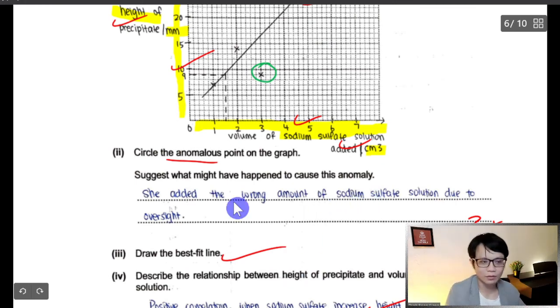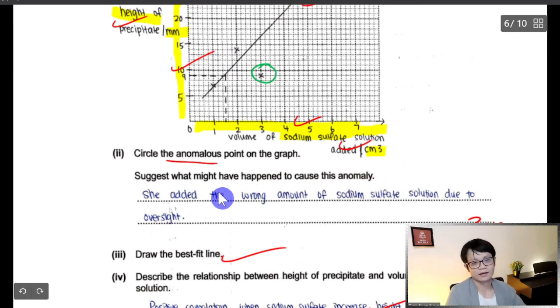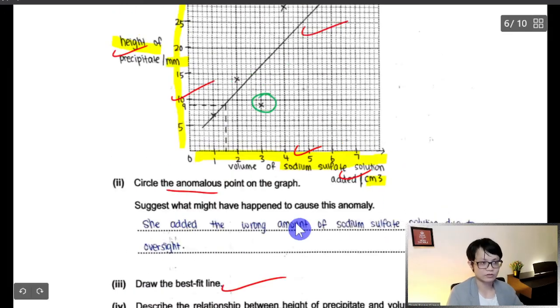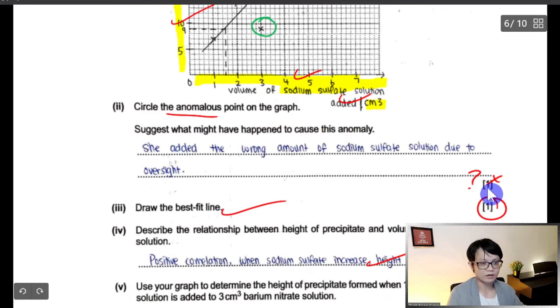Just write one thing. Other than that, relate to that thing. Or this one actually is correct. My answer is correct, because you are adding the wrong amount. The marking scheme here says too little amount, and many answers are accepted. The answer says too little sodium, but it doesn't really matter. So due to oversight and so on. So due to not circling, I didn't give any mark.